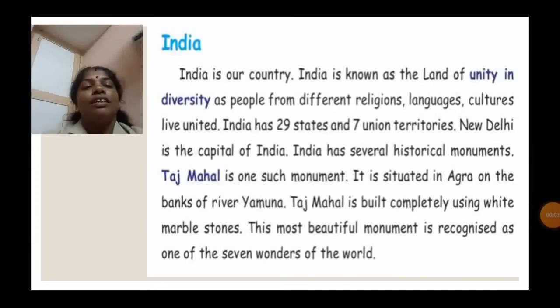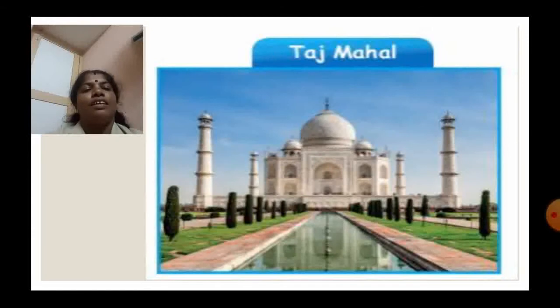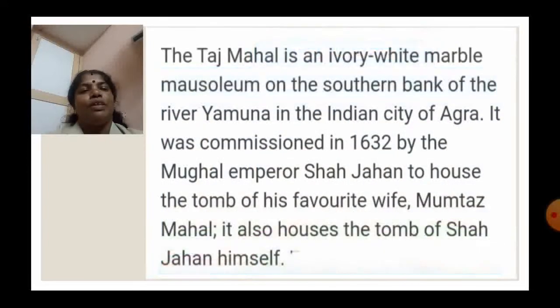Shall we discuss Taj Mahal? Yes. This is a picture of Taj Mahal. So beautiful a picture. It is one of the wonders of the world. Taj Mahal is an ivory white marble mausoleum on the southern bank of the river Yamuna in the Indian city of Agra. It was commissioned in 1632 by the Mughal Emperor Shah Jahan to house the tomb of his favorite wife, Mumtaz Mahal. Later, it also houses the tomb of Shah Jahan himself.